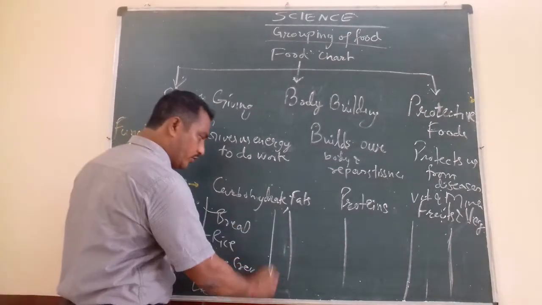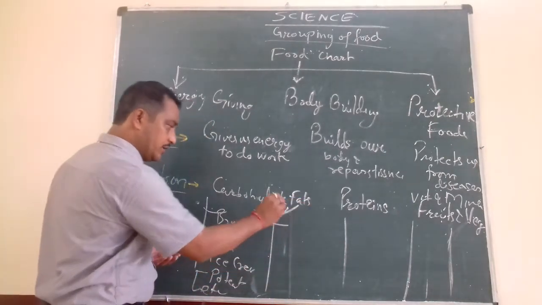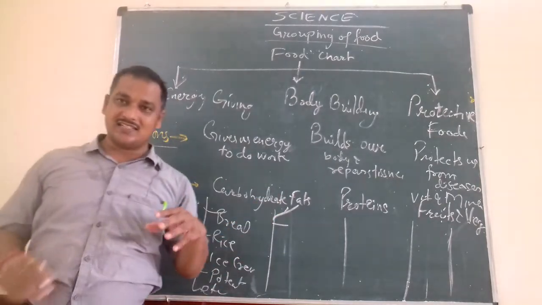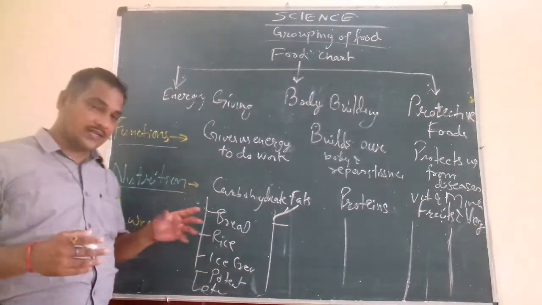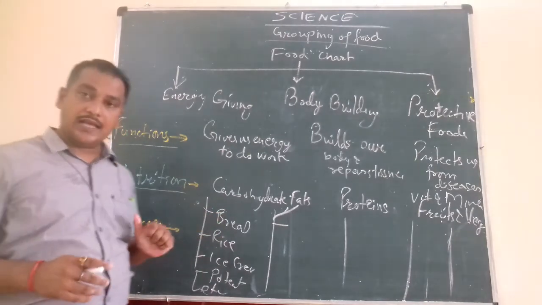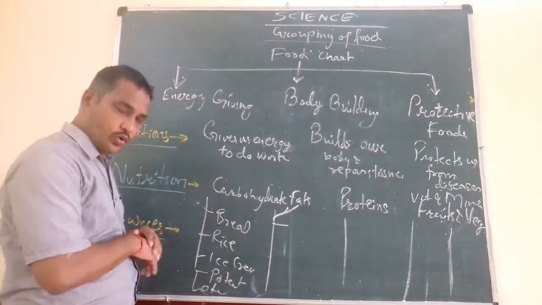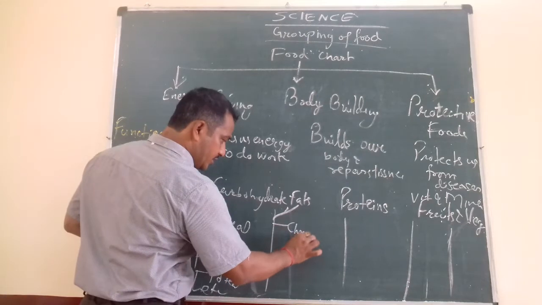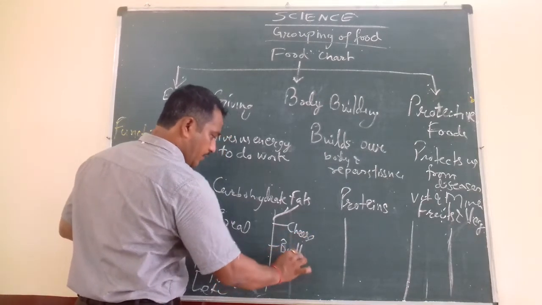So what are the sources of fat? Oily things generally contain fat. So what are such oily things which contain oil? You are aware of it, like cheese, butter, ghee. Sweet things. So you can write here cheese, butter, ghee.